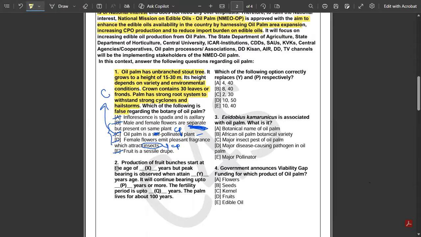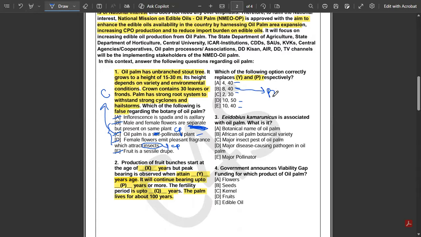Production of fruit bunches starts at the age of X years and peak bearing is observed when the palm attains Y years of age. It will continue bearing up to P years or more and the fertility period is up to Y years. The palm lives for about 100 years. So you'll have to identify Y and P respectively. Y means when the palm will attain peak bearing, and P means the bearing continues up to how many years? Whether it's 4 and 40, 8 and 40, 2 and 30, 10 and 50, or 10 and 40. So the correct answer to this question is option B.